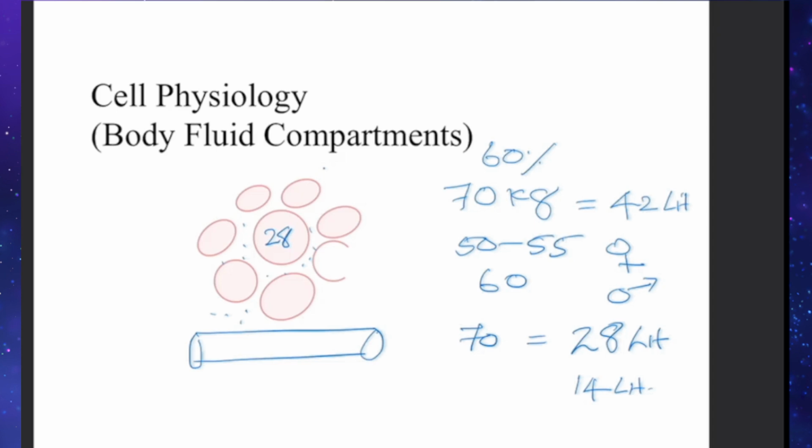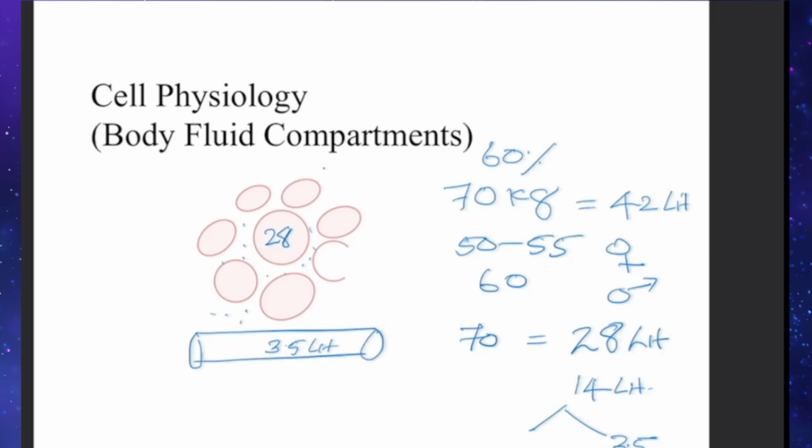Then the extracellular is divided into interstitial and intravascular. 5% of the body weight is intravascular. So for a 70 kilogram person, it will be 3.5 liters.